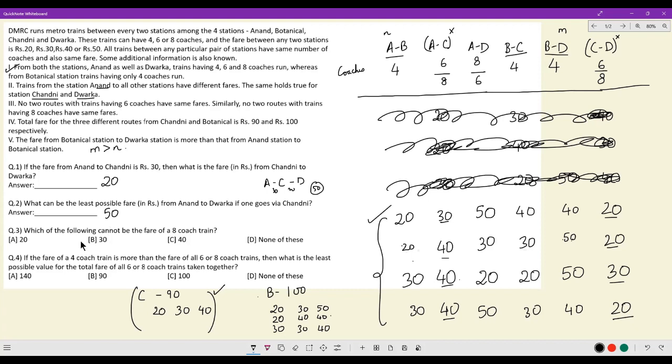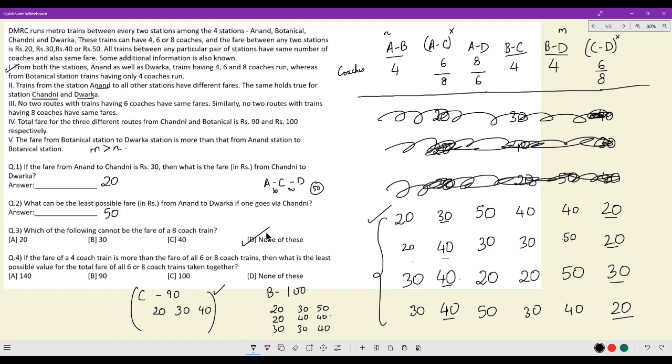Okay. Now, which of the following cannot be the fare of an 8-coach train? Look at the 8-coach train. If AD is the 8-coach train, then 50, 30, 20, all prices are possible. If AC is the 8-coach train, then 40 is also possible. Then all prices are possible. So the answer to this question has to be none of these.